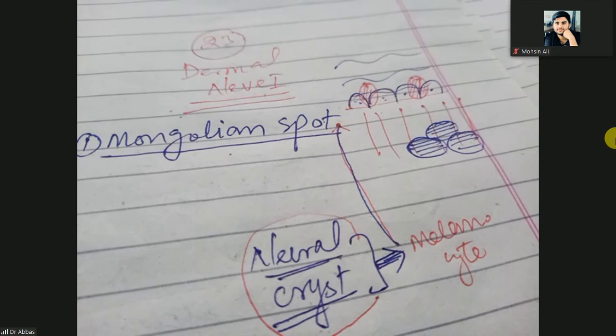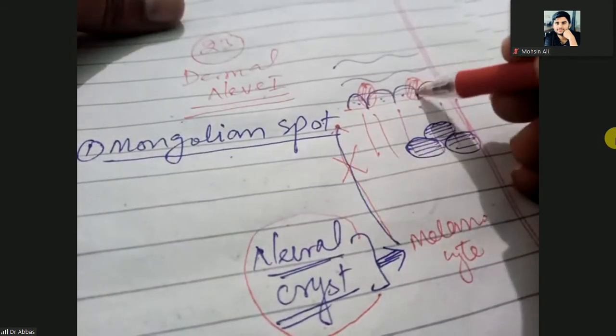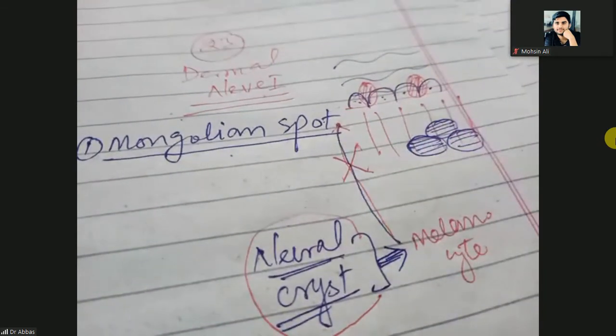Stratum basale. This is the normal pathophysiology. But in the nevus or the Mongolian spot, the melanocytes do not reach the basal cell layer. They don't reach their definite position. So what will happen?